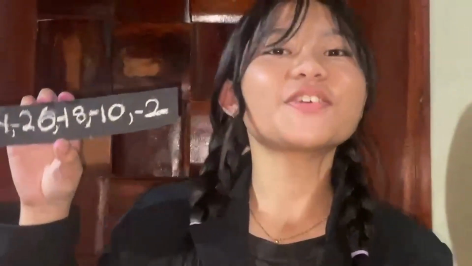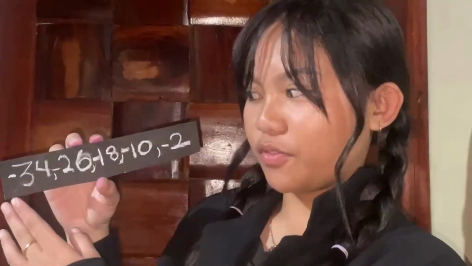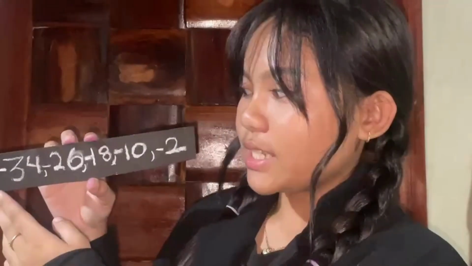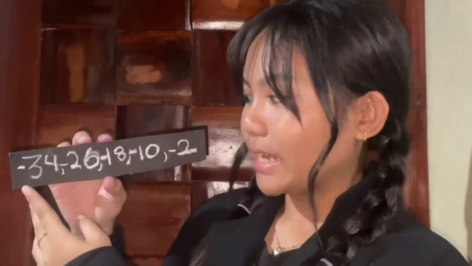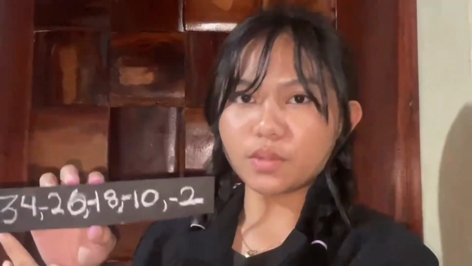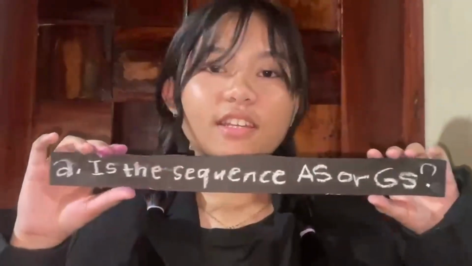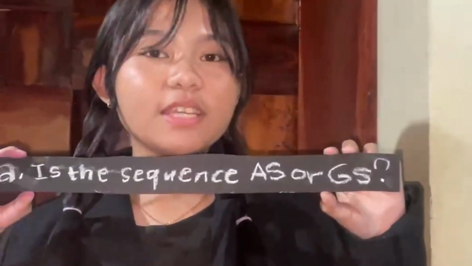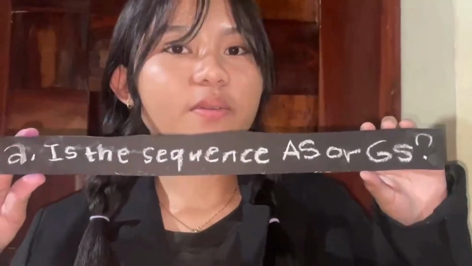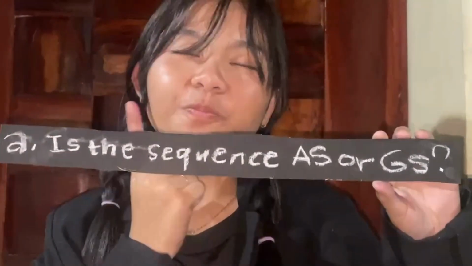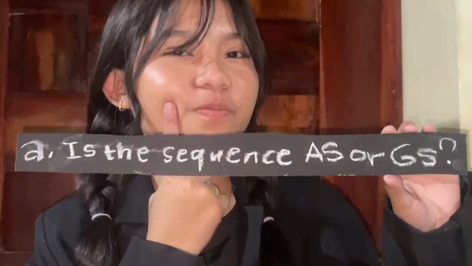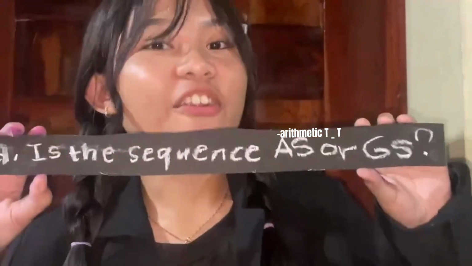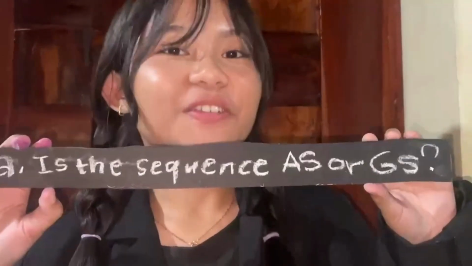Alright, so let's start with this problem. We've got negative 34, negative 26, negative 18, negative 10, and negative 2. So the first question is, is the sequence an arithmetic sequence or a geometric sequence? If you said arithmetic sequence, you are correct.